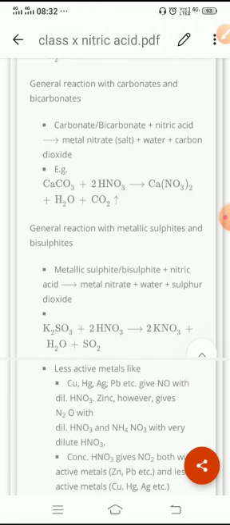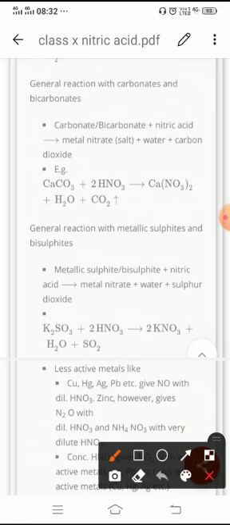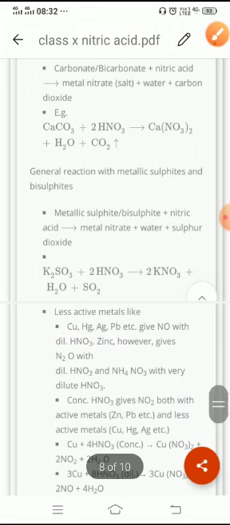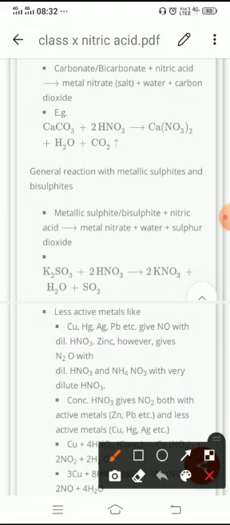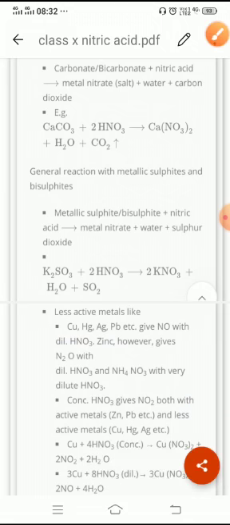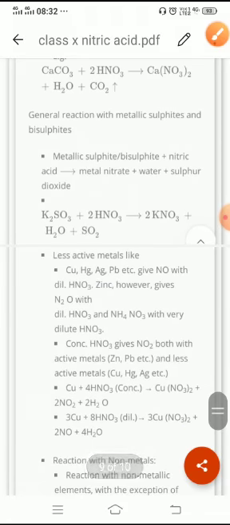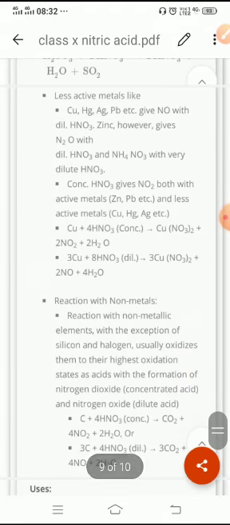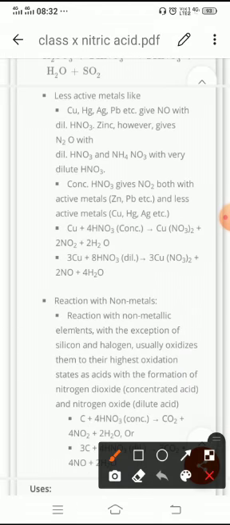And with less active metals like copper, silver, lead, it gives nitrous oxide in dilute form and ammonium nitrate in very, very dilute form. The concentrated nitric acid gives NO2 with active metals like zinc and lead. So with zinc it gives NO2, and with non-metals also it gives a good reaction. With non-metals it reacts except silicon and halogens, and usually it oxidizes them into a higher oxidation state.